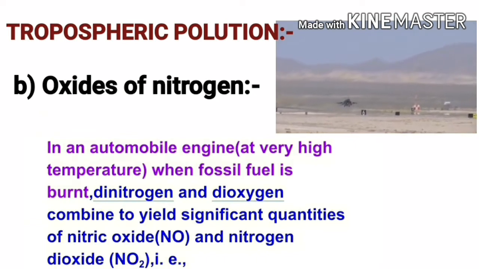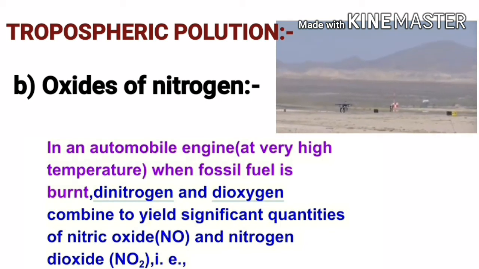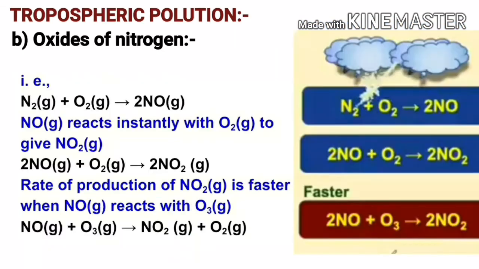In an automobile engine, at very high temperature, when fossil fuel is burnt, dinitrogen and dioxygen combine to yield significant quantities of nitric oxide and nitrogen dioxide. That is, 1 mole of nitrogen gas reacts with 1 mole of oxygen gas to produce 2 moles of nitric oxide gas.